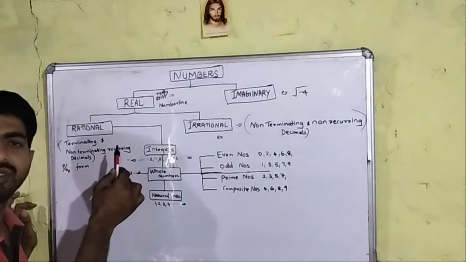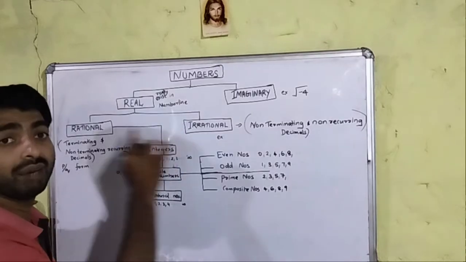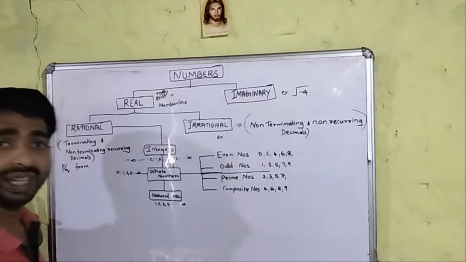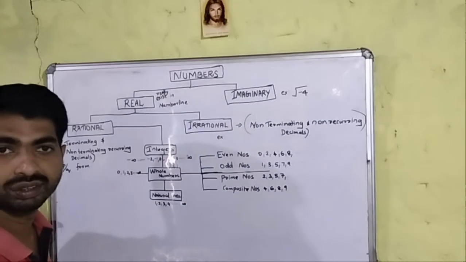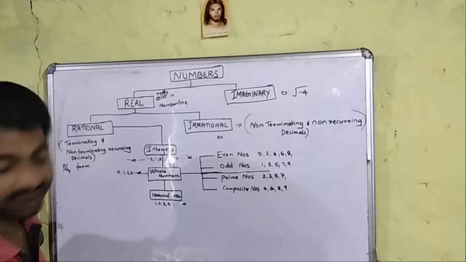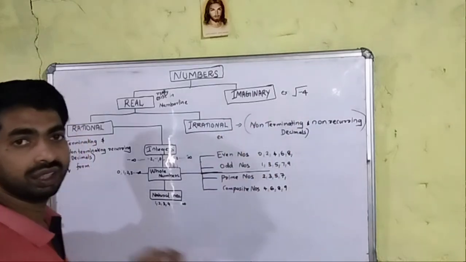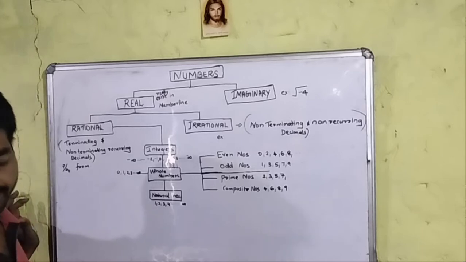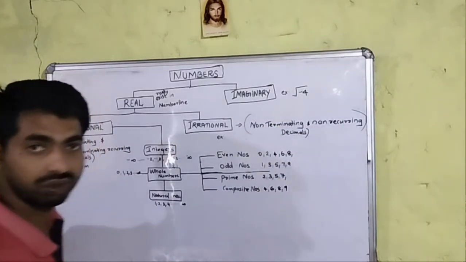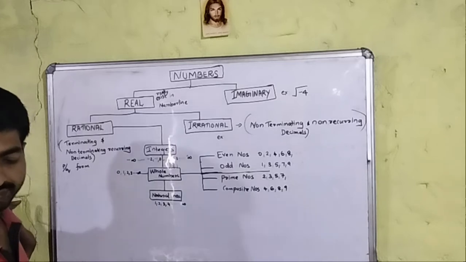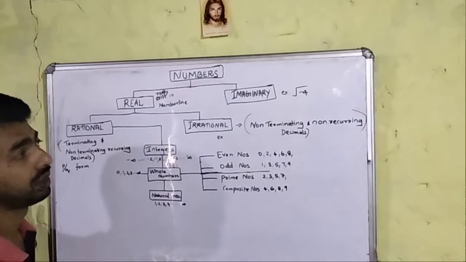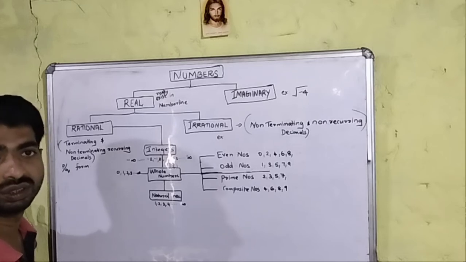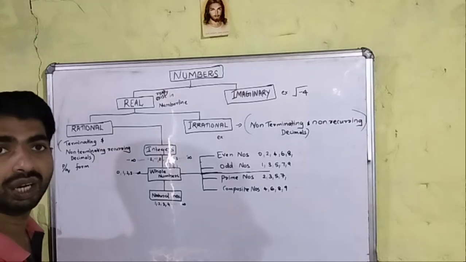Real means the number which can be represented on a number line. That is what a real number is. And the other category is the imaginary number. An imaginary number is one which we cannot represent on a number line. For example, square root of -4. We all know that the square root of a negative number cannot be represented on a number line.